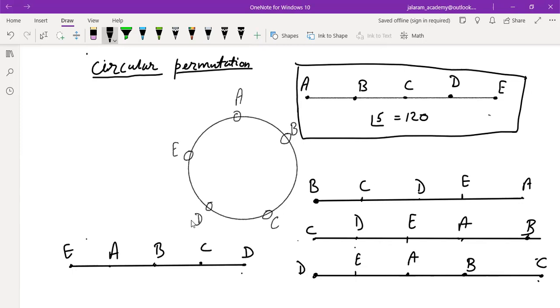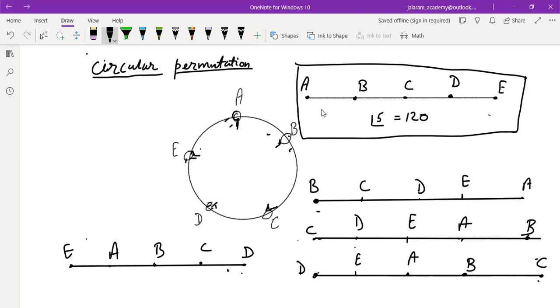But if you look at this circular arrangement, A, B, C, D, E, and again if we start with B, B, C, D, E, A, the second arrangement; third arrangement, C, D, E, A, B; fourth arrangement, D, E, A, B, C; fifth arrangement, E, A, B, C, D. All are the same when they are arranged along a circular path.